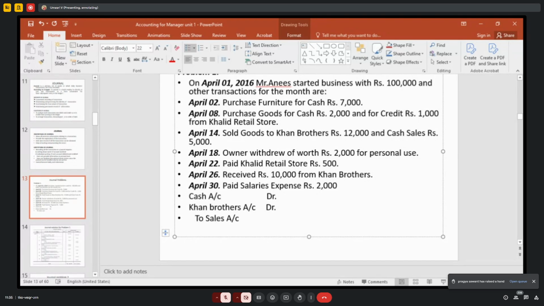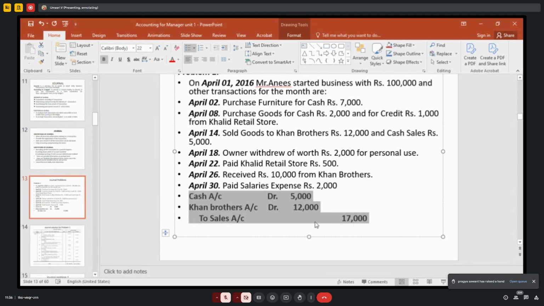Credit means you have to write to sales, right? So cash account is 5,000, credit sales 12,000. So total sales account is 17,000. Like this you have to write.